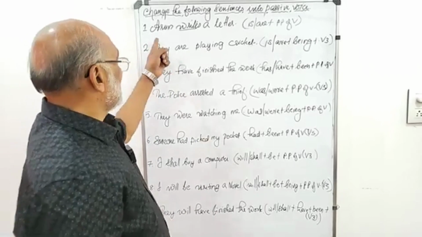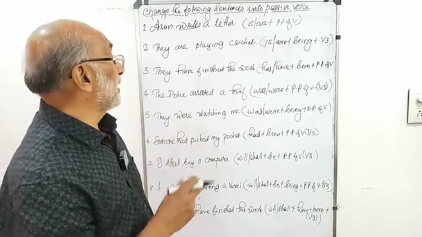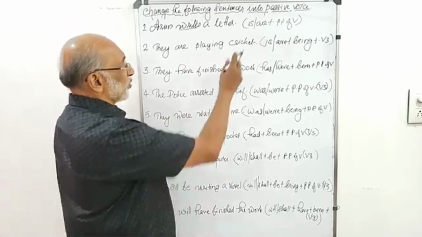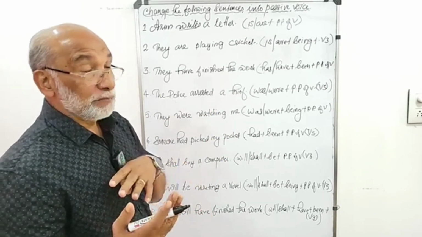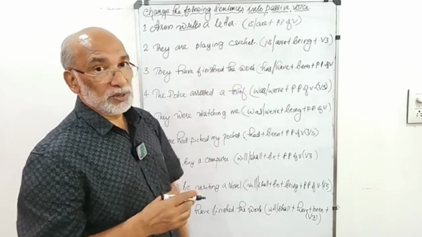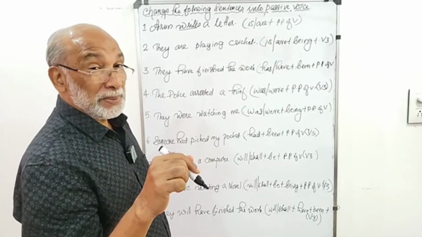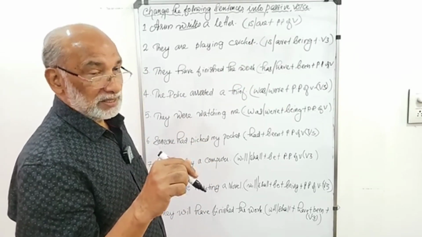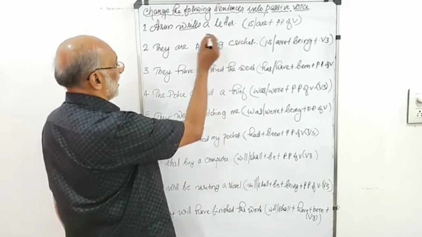The first sentence was, Arun writes a letter. As I said, it is in the simple present tense. So the structure of the sentence in the passive will be subject plus is or are plus past participle of the verb. Is or are is determined by the number of the subject. The object becomes the subject. Let's write the passive. Okay.